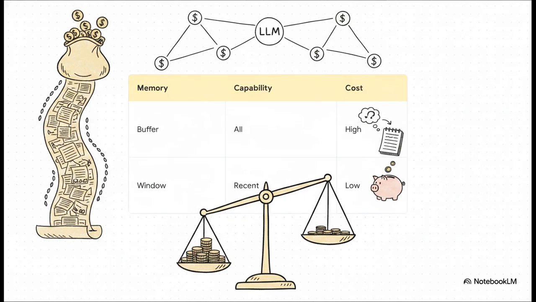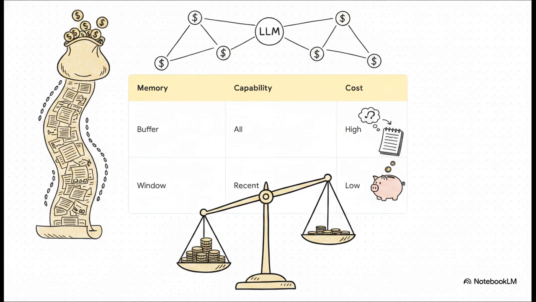LangChain gives us a few different ways to solve this, but you have to be highly strategic here because of the cost implications. A conversational buffer memory remembers absolutely everything. It saves 100% of the chat history. Now, this is fantastic if you need to save, say, legal transcripts for a customer service chatbot, but the cost impact is pretty brutal because OpenAI charges you per token. Sending that massive, ever-growing history back and forth with every message causes your API bill to spike rapidly.